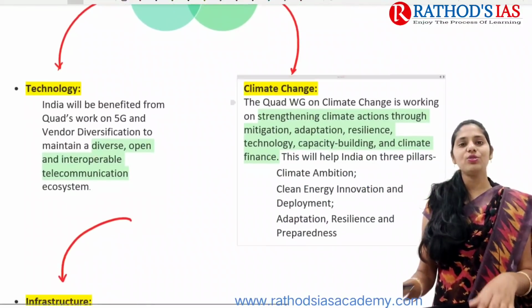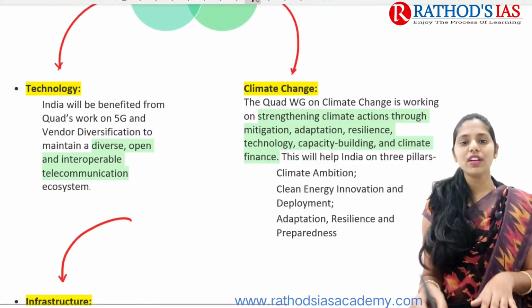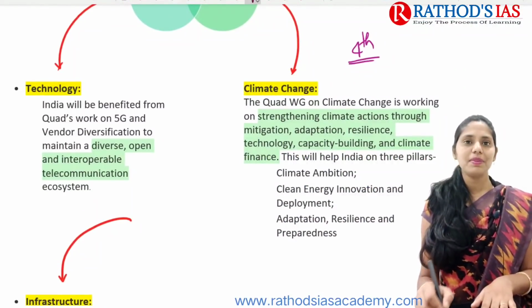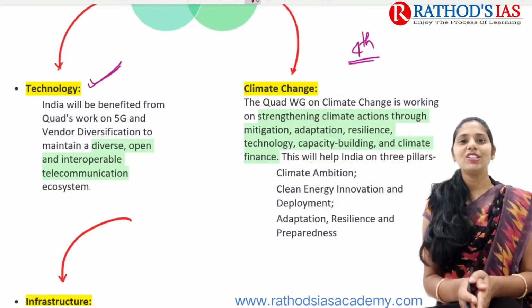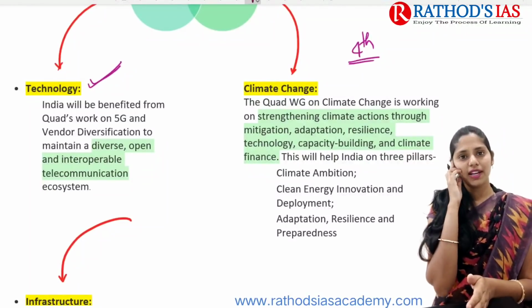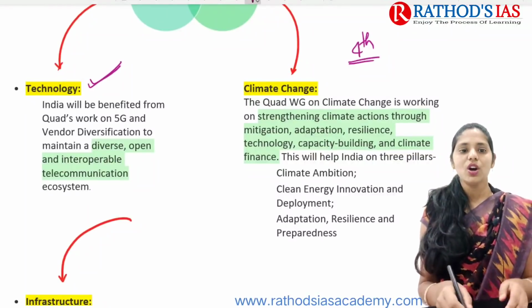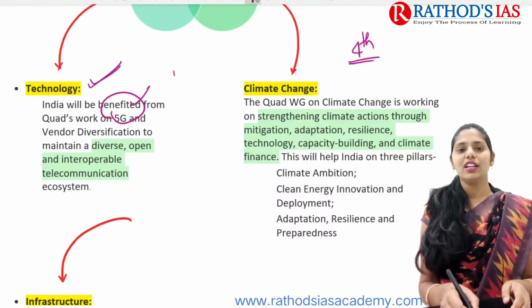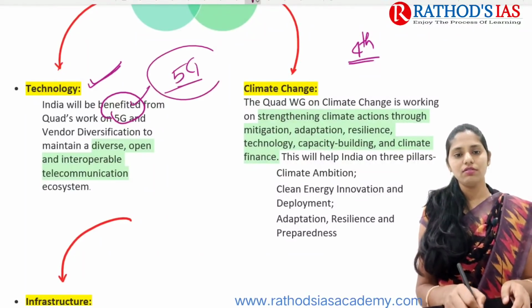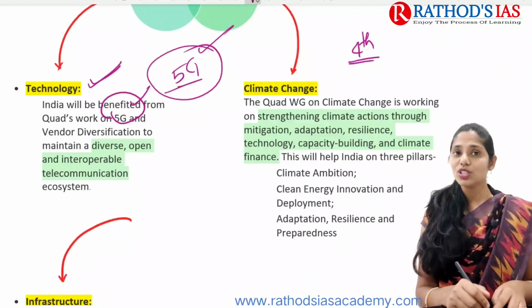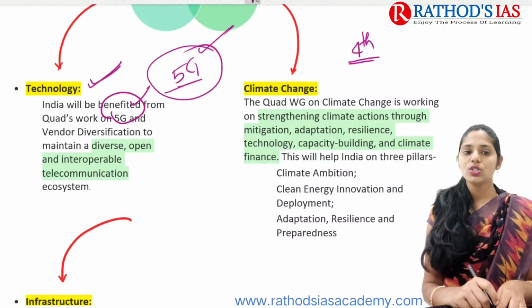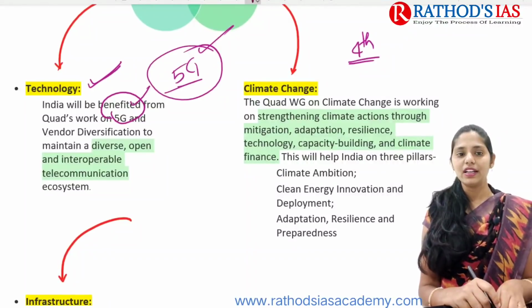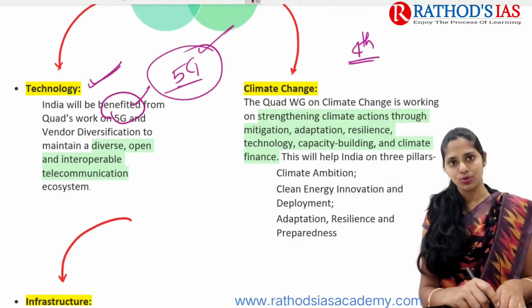And now let us see the significance of the 4th ministerial meet for India. The first one is regarding technology. From a technology point of view, India will mainly benefit from the Quad's work on 5G, that is, 5th generation technology. It will also be helpful for vendor diversification, especially to maintain a diverse, open and interoperable telecommunication ecosystem.